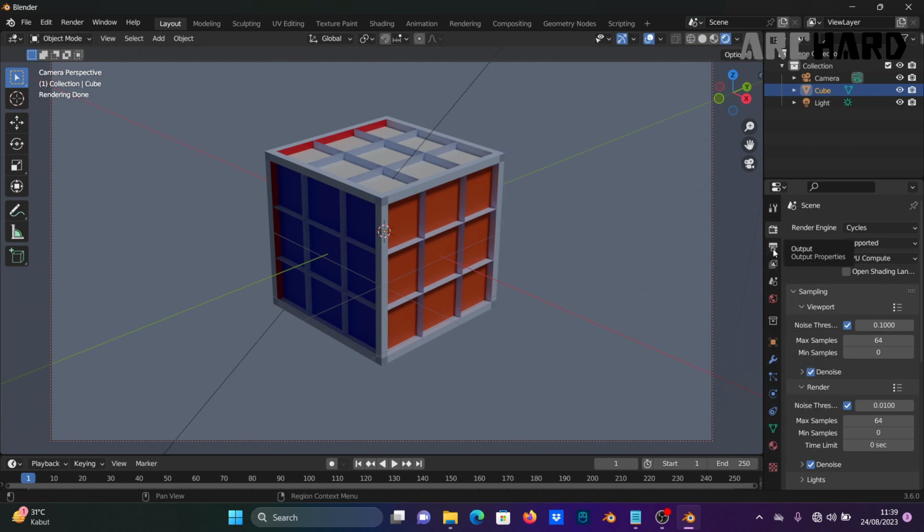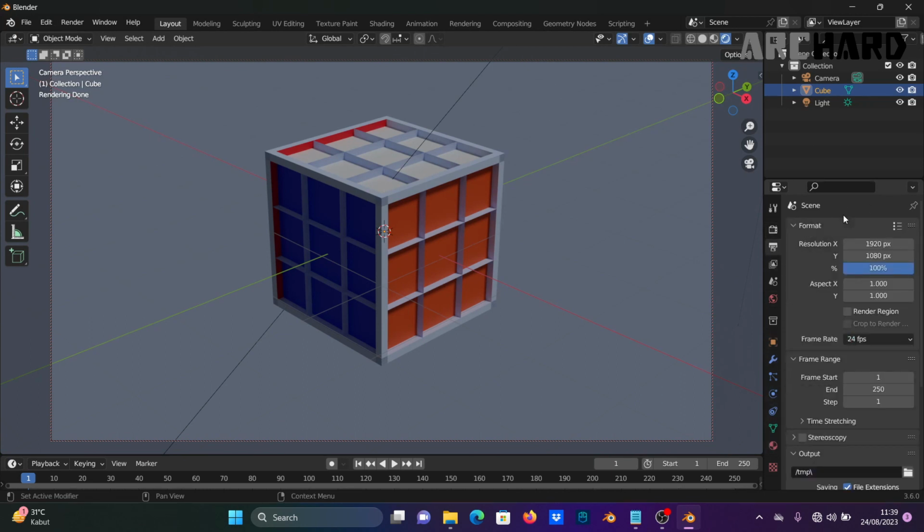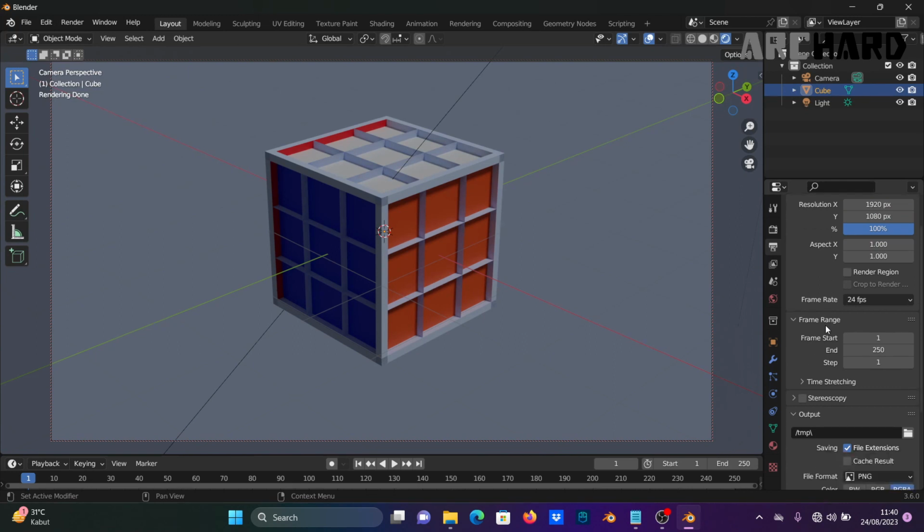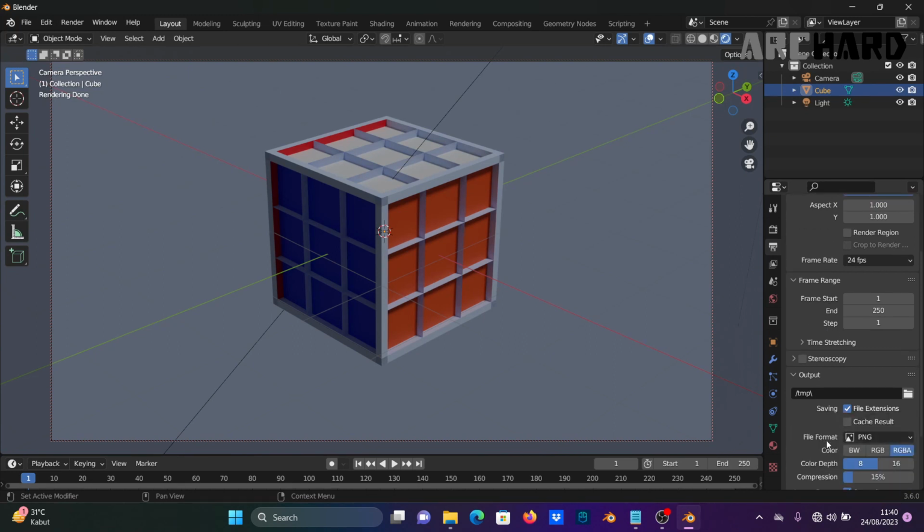Now go to the scene or output properties. Change the resolution to what you want. I want to use full HD resolution, and you can change the format of the file.